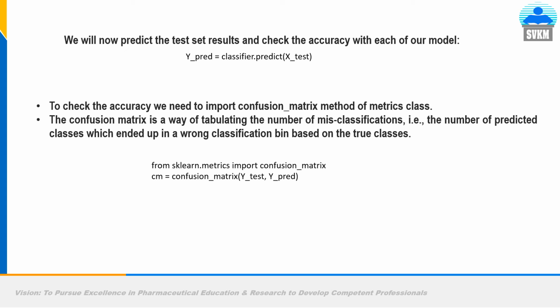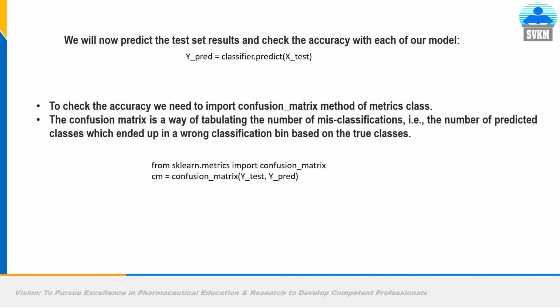Confusion matrix is the method to check how many observations or how many outputs are given correct by the machine learning model out of the total number of outputs or observations. So the confusion matrix is a way of tabulating the number of misclassifications, that is, the number of predicted classes which ended up in a wrong classification based on the true classes.